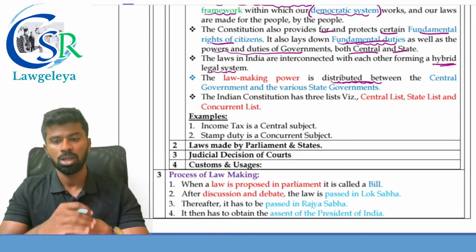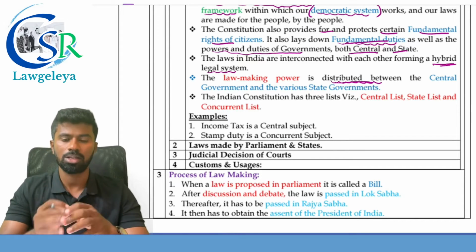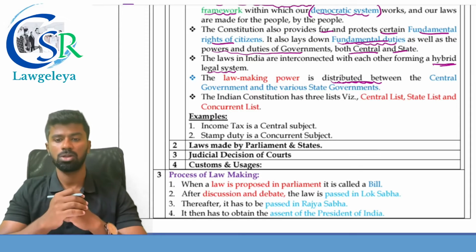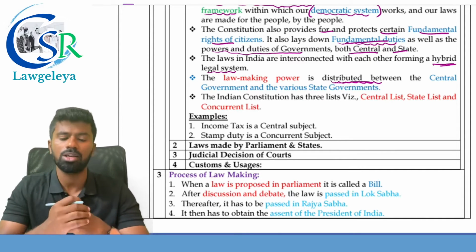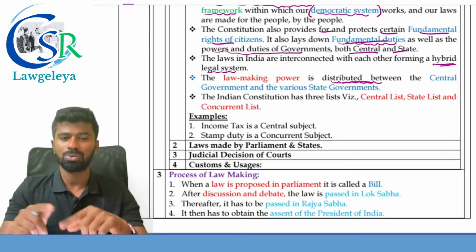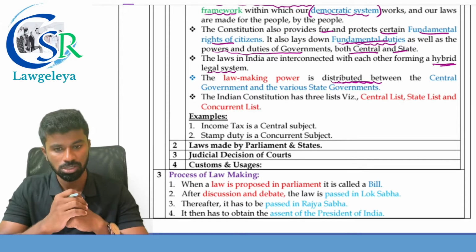And the matters which are specified in the Central list, who can make the laws? Parliament can make the laws. And the matters which are specified in the State list, who can make the laws? State legislatures can make the laws. And the matters which are specified in the Concurrent list, who can make the laws? Both center as well as the state can make the laws.